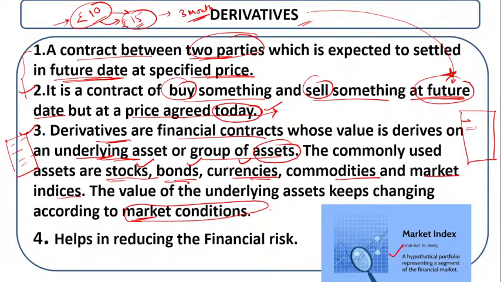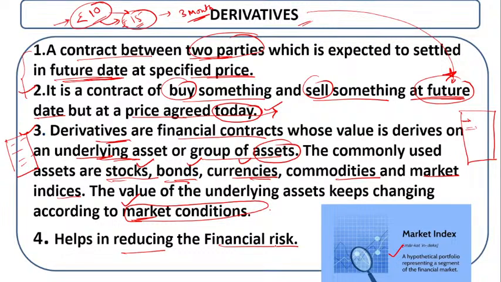They can ask the question whether it changes according to book value, or according to market condition, or whatever. So what you have to write, you have to keep in your mind, this is going to change according to the market condition, because derivative is related to your market, because it is a financial market. Now it helps in reducing financial risks.